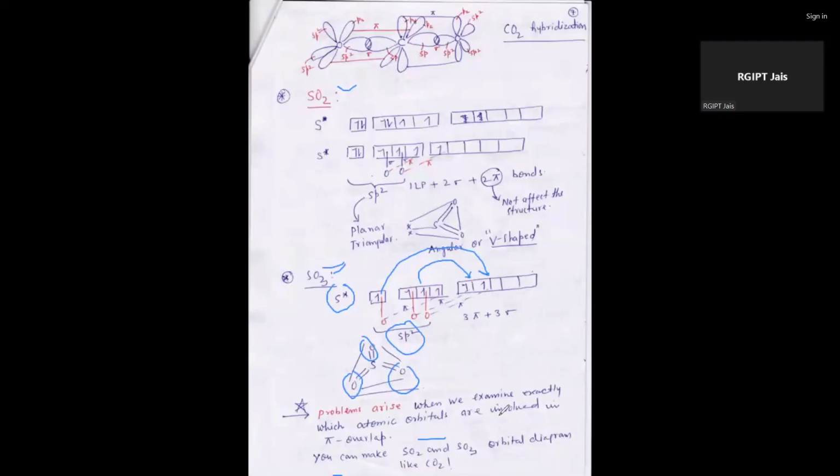But the problem that arises in this case is that it involves pi overlapping because of the participation of a d orbital, but in the hybridization it is sp2, and no d orbital is participating. That's why there is some contradiction between this hybridization and the pi orbital. That's why the next theory comes into play, that is MOT, molecular orbital theory.